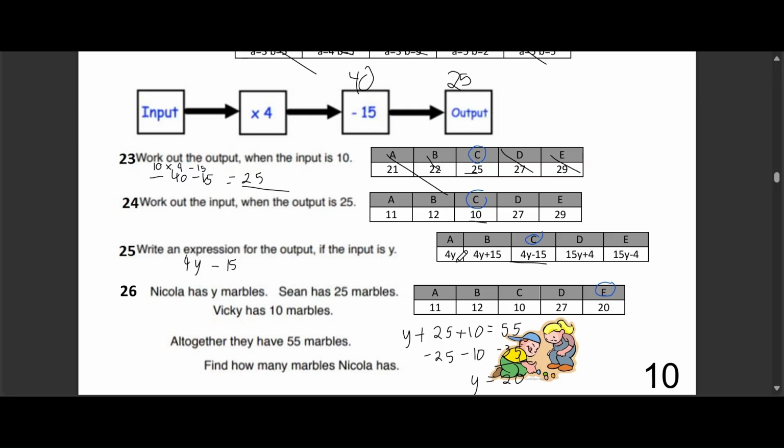Here's the explanation. We follow the same rule as before. We multiply the input y by 4, which gives us 4y. Then we subtract 15 from that, so the expression is 4y minus 15. Why the others are wrong. Option A doesn't subtract 15. Option B adds 15 instead of subtracting. Options D and E mix up the numbers and the variable y.